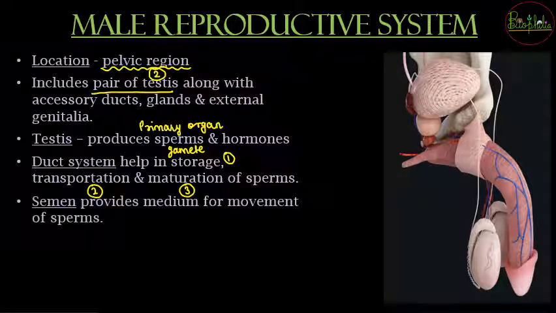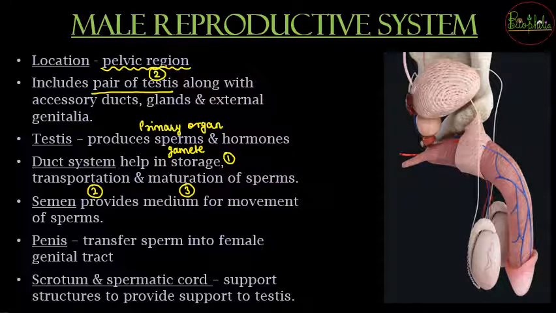Then comes semen. Semen is going to provide the medium for movement of sperms. After insemination, when it enters the female reproductive tract, this semen, the fluid medium, is going to help sperms move into that female reproductive tract. Then the penis, which is the external genitalia, helps in the transfer of sperms, that is male gametes, into the female genital tract. So it is also called the copulatory organ. Who is the copulatory organ? It is the penis.